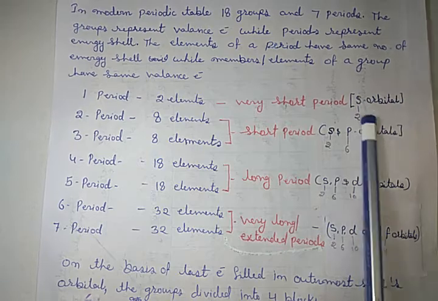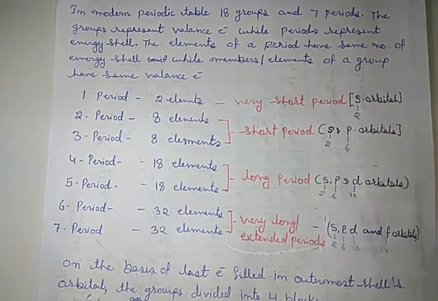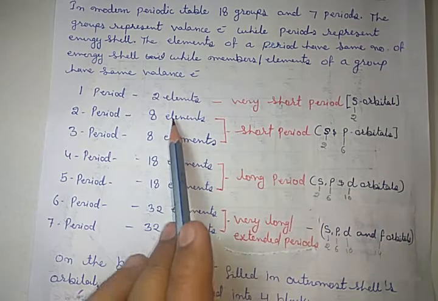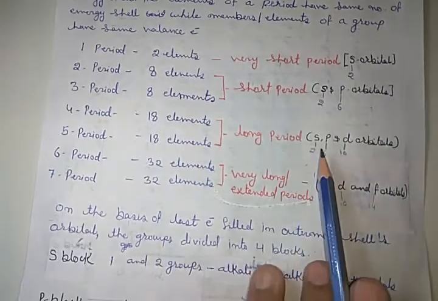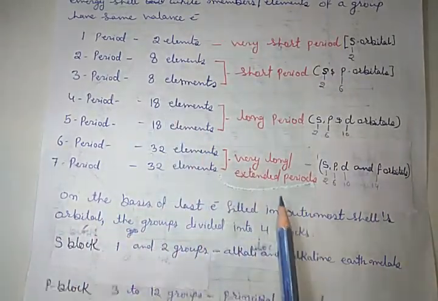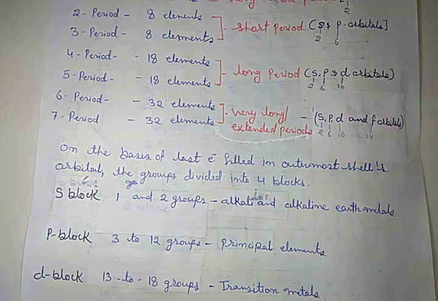So there are 2, because the number of electrons present in the orbital will equal the number of elements in that period, which is denoted by that shell. Here 8, because of s and p orbitals, so 2 plus 6, that is 8. Here 2 plus 6 plus 10, so that is a total of 18. And now 32 because of s, p, d, f. Okay, clear?